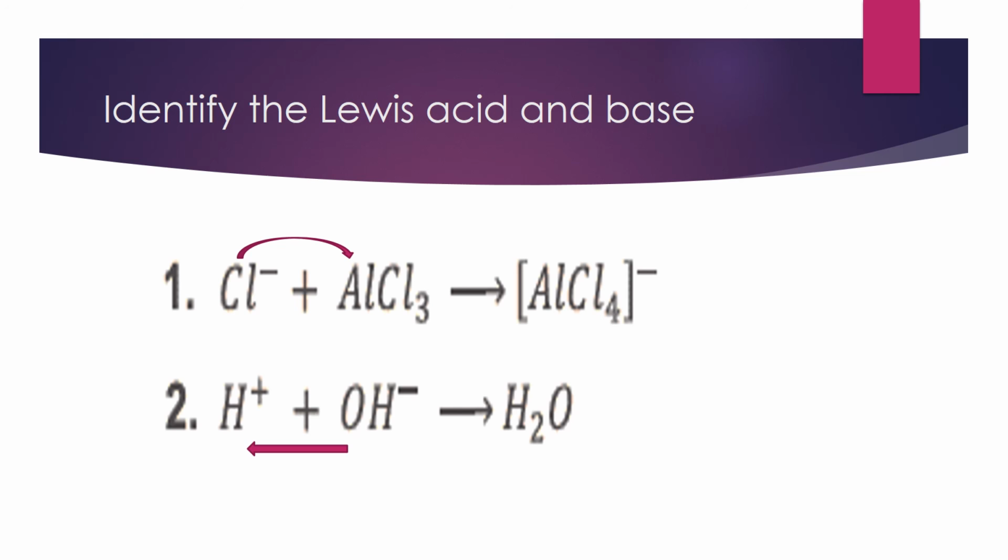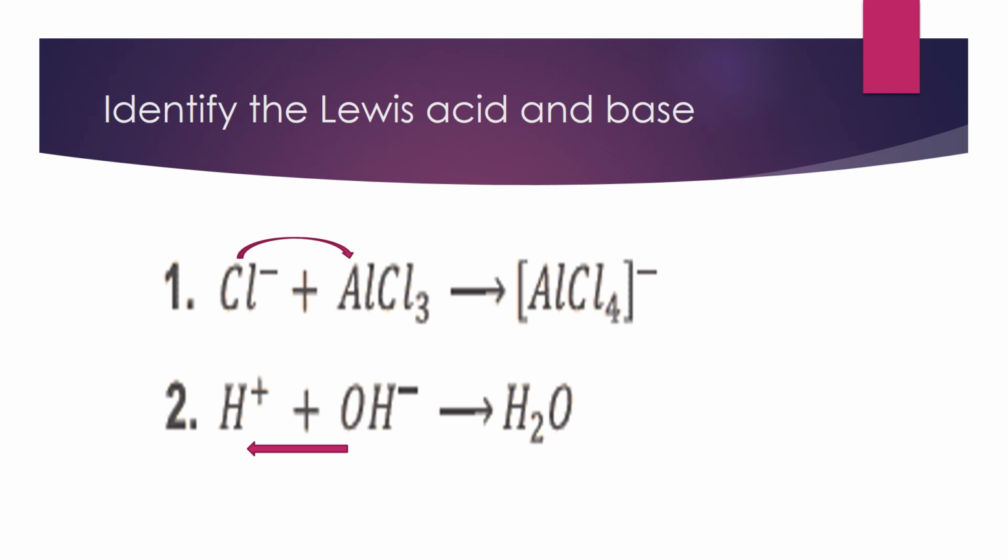In the second example, you can see the reaction between the hydrogen ion and hydroxide ion, and the product is water. In this hydroxide ion, oxygen has the lone pair. It can donate the electron pair to the hydrogen, to this proton, or you can say the hydrogen ion, a positive ion.